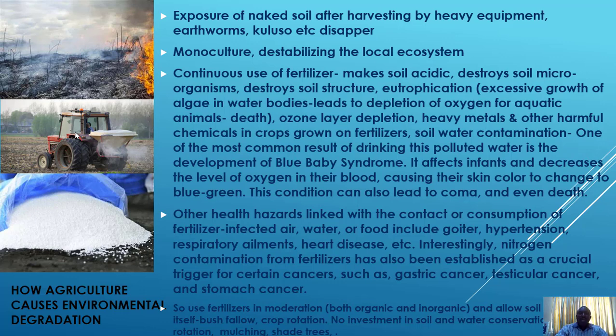This is when the level of oxygen in the blood of infants is decreased because of the kind of water they are taking, which causes the skin color to change to blue-green. This condition can also lead to coma and even death. So these are various ways that our practices in agriculture cause environmental degradation. It destroys the soil. By the time the soil is destroyed, it also affects the water. By the time the water is destroyed, what about the air? All those things are linked together.